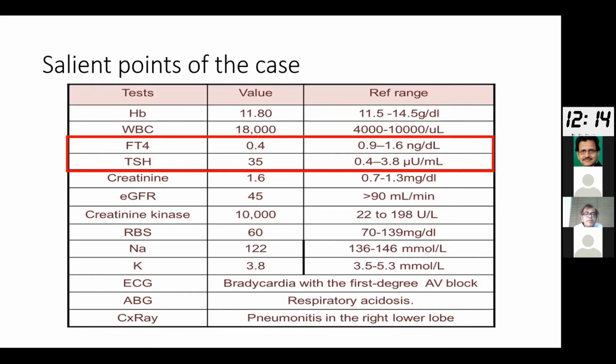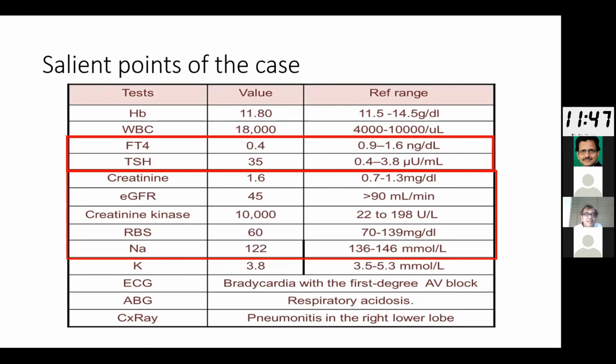And what other things are there which are indirect evidences pointing to Myxedema Coma? The patient has an impaired GFR. The patient has a raised creatine kinase. Random blood sugar is low and the sodium is low. So all these are additional presentations or additional investigations which can give some positive results in patients with Myxedema Coma.